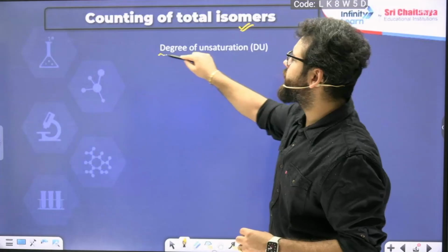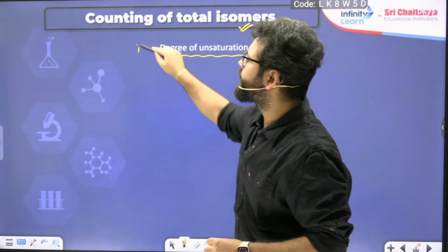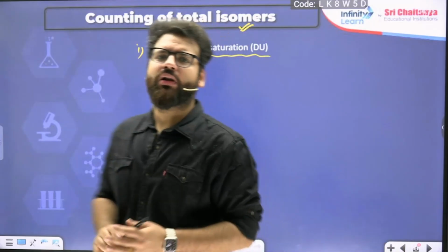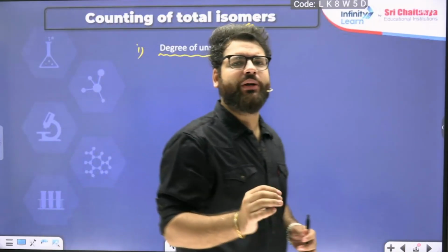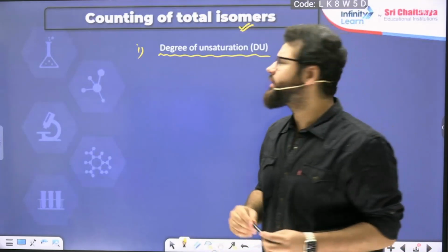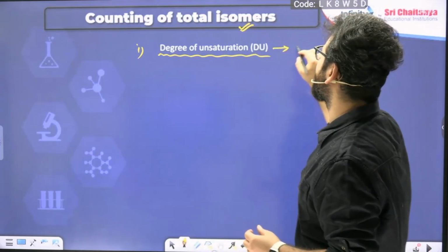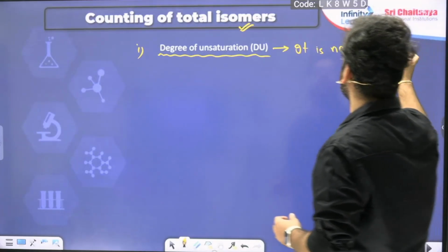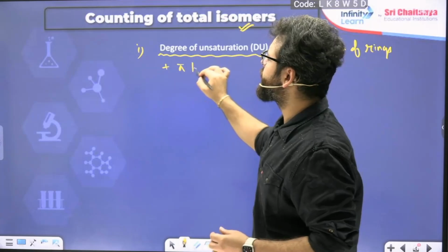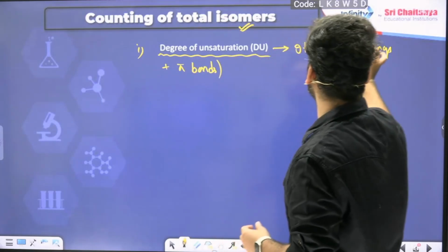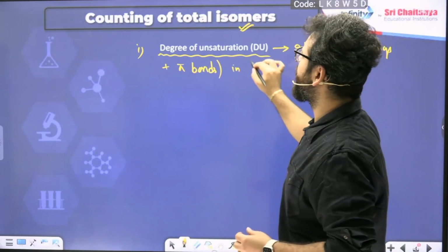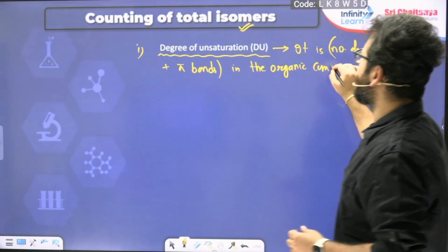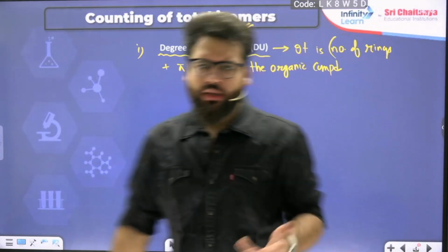Degree of unsaturation is the first thing you'll have to find. This is your step 1. It means you need to know how many rings or how many pi bonds are present in a particular compound. We call that unsaturation. So what is degree of unsaturation? It is the number of rings plus pi bonds together in the organic compound.